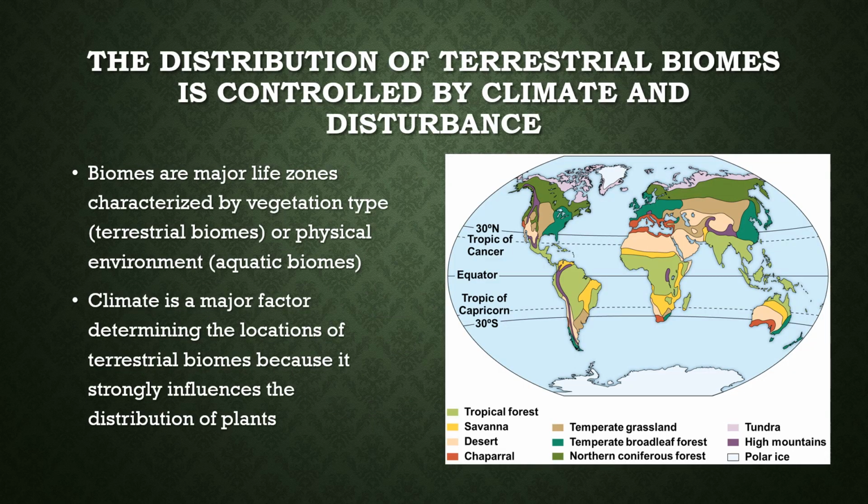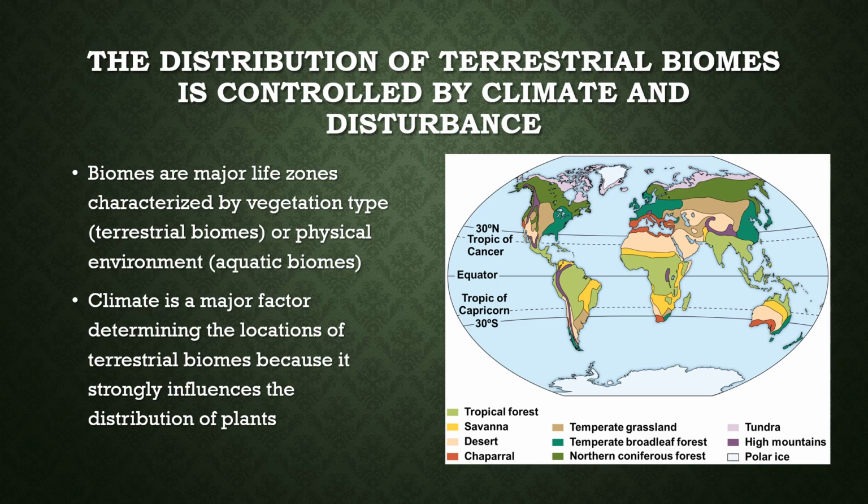Now, the distribution of terrestrial biomes is controlled by climate and disturbances. Biomes are major life zones, life zones of vegetation or physical environment. So it can be vegetation on land, or aquatic physical environment, things like that. Climate is a major factor here because it determines the locations of these terrestrial biomes and the differences between them.